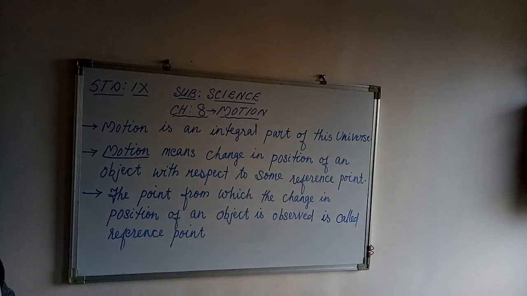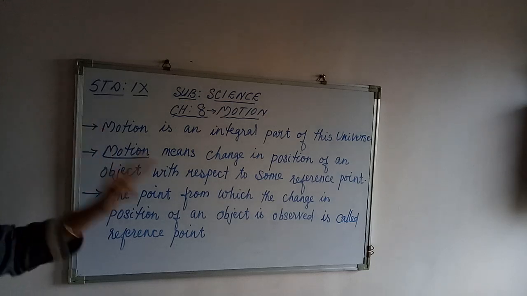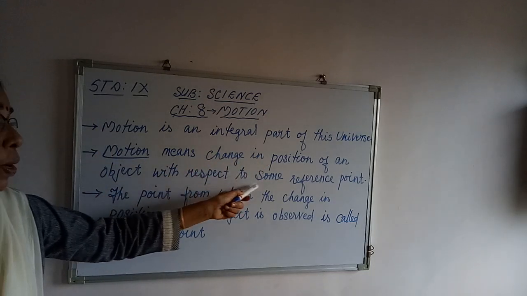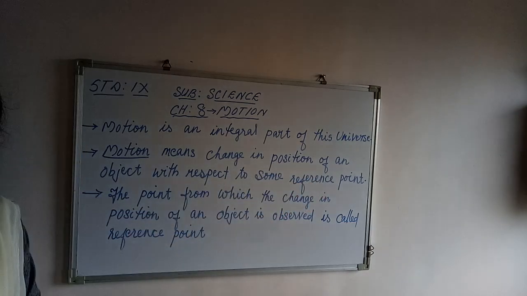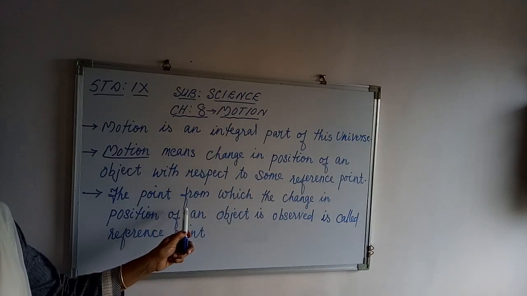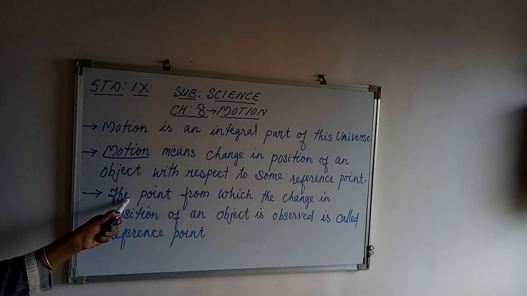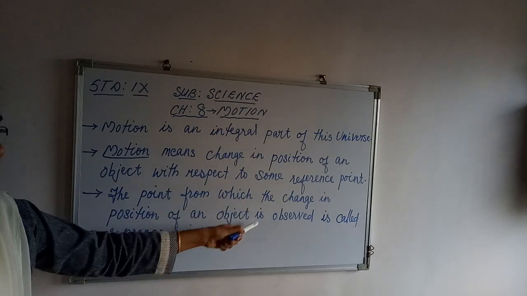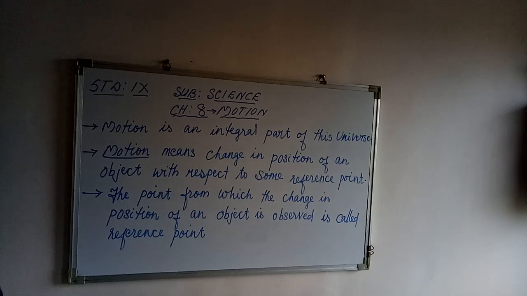Then how can you define motion? Motion means the change in position of an object with respect to some reference point. In the earlier example I have given, which was the reference point? The board is the reference point. And what is a reference point then? The point from which the change in position of an object is observed is called the reference point.